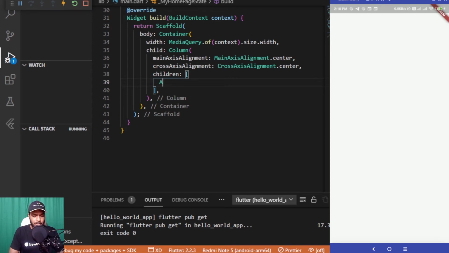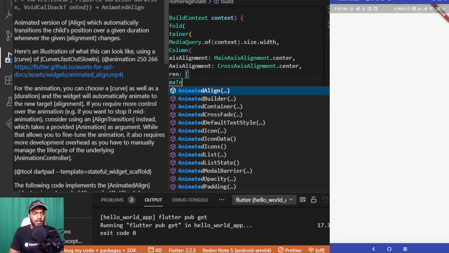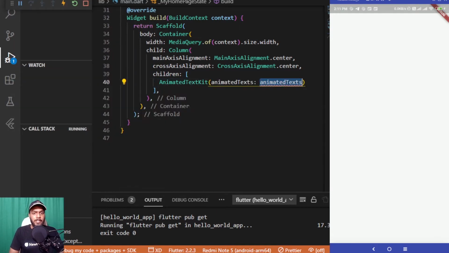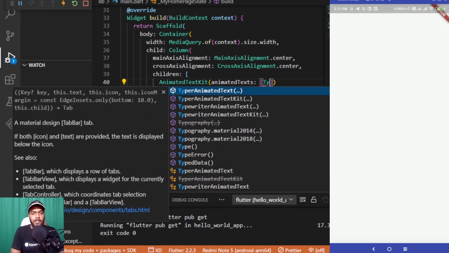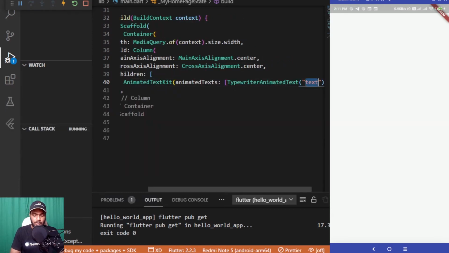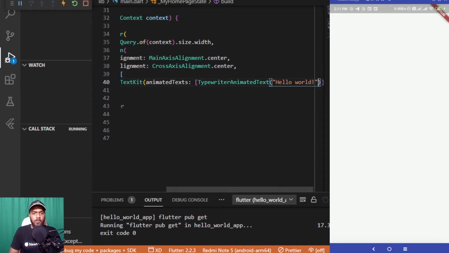For adding an animated text kit, the keyword which we have is the AnimatedTextKit keyword only. It takes the animated text, so we can pass various different texts to it. It takes a list of texts which we can pass to it. For passing the first child inside the animated text list, we can add a TypewriterAnimatedText, and inside this we can pass the text which we want the user to be displayed with. The text would be hello world for now.